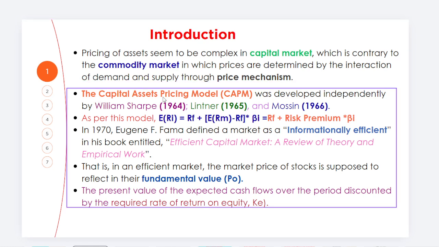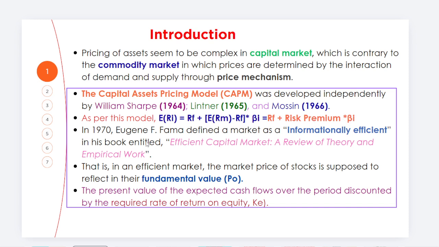यदि हामीले capital assets pricing model कै कुरा गर्दाखेरि, which was developed by Sharpe in 1964, even Lintner 1965 र Mossin भनेको 1966. As for this model भन्ने बित्तिकै हामीले के बुझ्नु पर्यो भने that's ER, that's the required rate of return, or you can say that expected required rate of return भनिसकेपछि that's a risk free rate, जस्तो treasury bill को rate भन्न सक्नुहुन्छ. ERM market return, जस्तो in our case NEPSE return को भन्न सक्नुहुन्छ, minus risk free rate. That's the difference between ERM minus RF, known as market risk premium, and this is the beta value which measures the systematic risk भन्ने बुझ्नु पर्यो. So this model could be written as risk free rate plus market risk premium into beta.